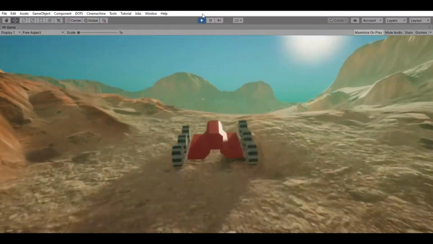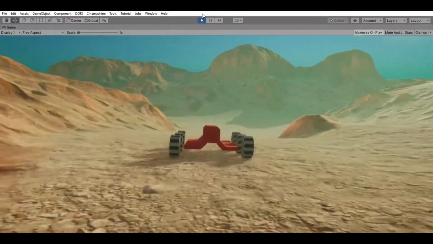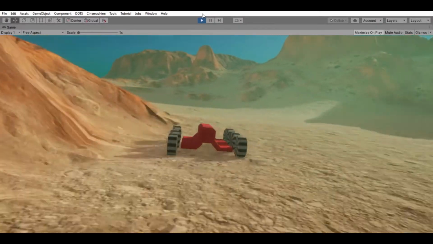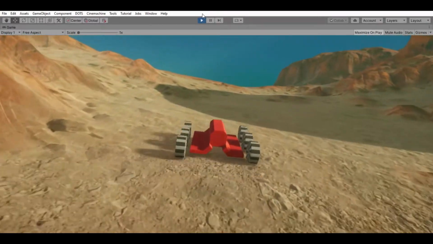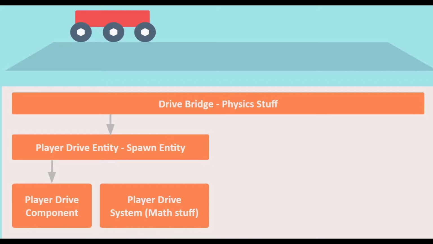We will follow the Navmesh Agent to its destination and also make the vehicle movement and Navmesh Agent movement dependent on each other. We are going to build upon our previously developed player drive system or model. If you feel lost or have not seen my previous video yet, please watch it now. There is a link in the description down below.